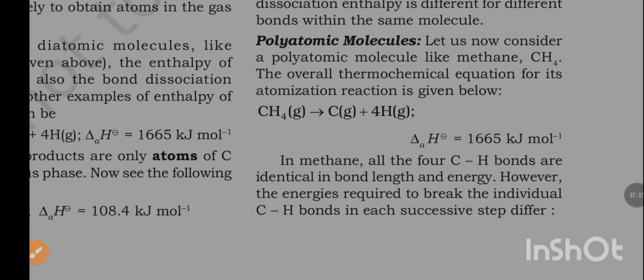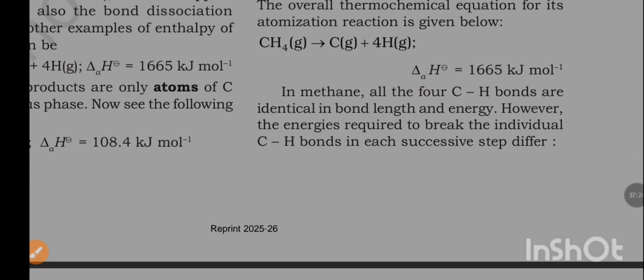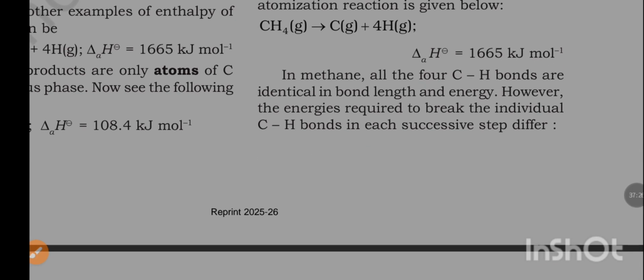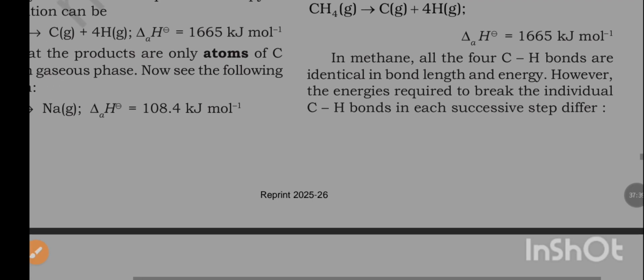The overall thermochemical equation for its atomization reaction is given below. CH4 to C plus 4H, del aH is equal to 1665 kJ per mole. In methane, all the 4 carbon-hydrogen bonds are identical in bond length and energy. However, the energies required to break the individual carbon-hydrogen bonds in each successive step differ.